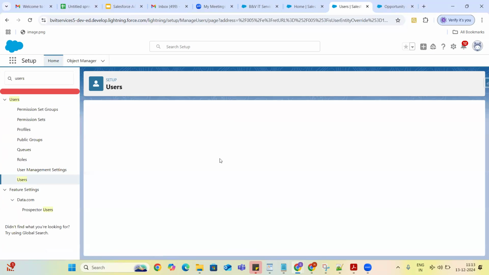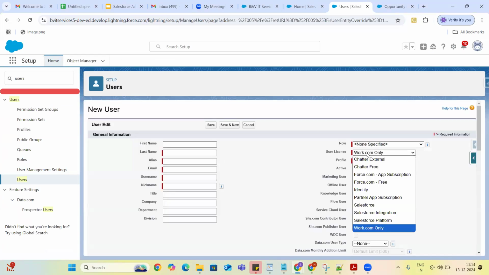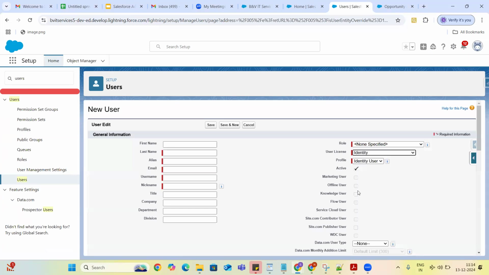When you click on new user, see, this is the license. So whenever the user license is identity, then obviously that user we call an identity user. Okay, thank you.